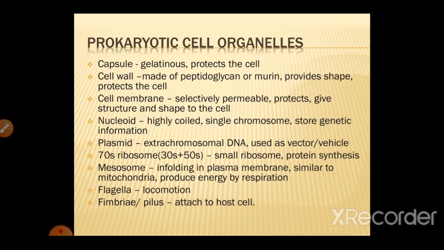Then the ribosome, here it is of 70S type, and it is small and it is used in protein synthesis. Then there is the mesosome, which is enfolding inside the plasma membrane, and it is similar to mitochondria, which produce energy by respiration. So it is similar to mitochondria of the eukaryotic cells. Then there is the flagella, which is used for locomotion or movement. Fimbriae or pilus is used for attachment to the host cell for connection or to transfer genetic materials.